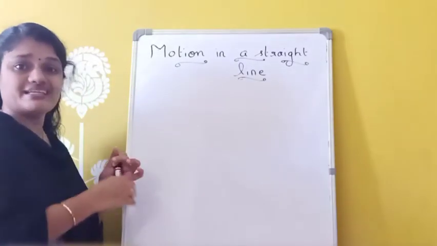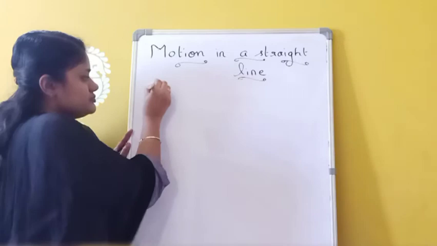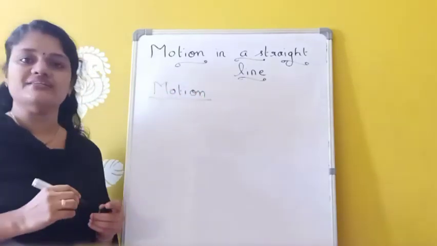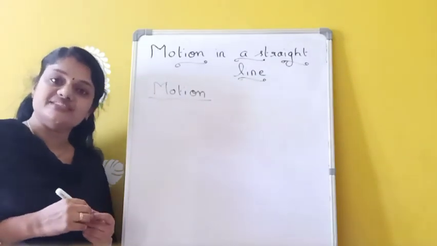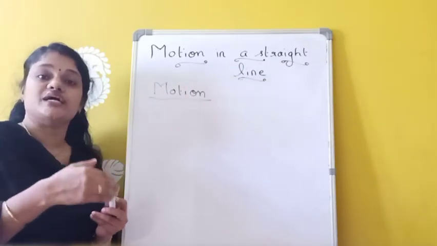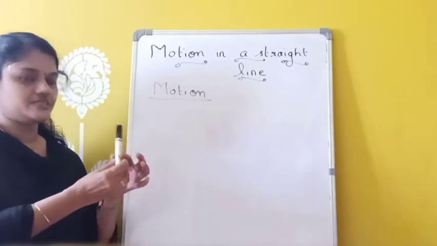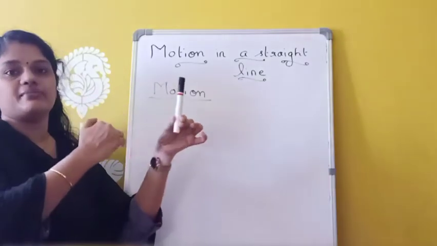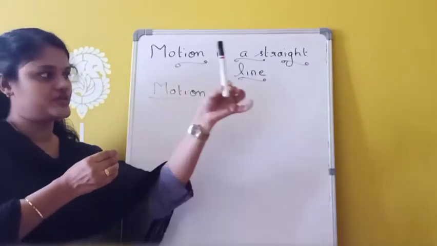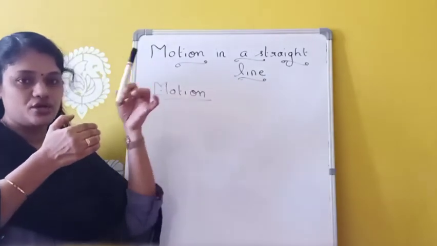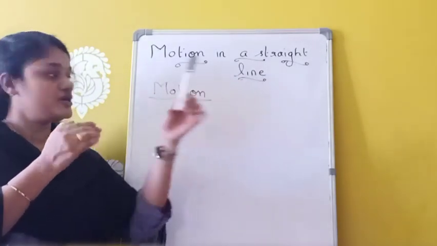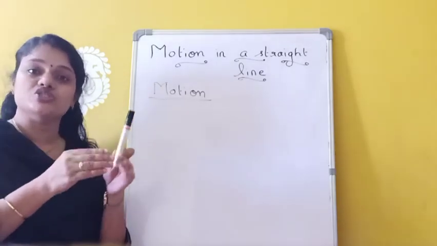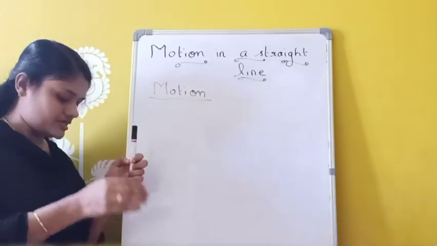Now, what is meant by rest and motion? A body is said to be in motion if it changes its position with respect to time and surroundings. Suppose this object is moving from here to here. That means it is changing its position from one place to another place. So a body is said to be in motion whenever it changes its position with respect to time and surroundings. Clear?